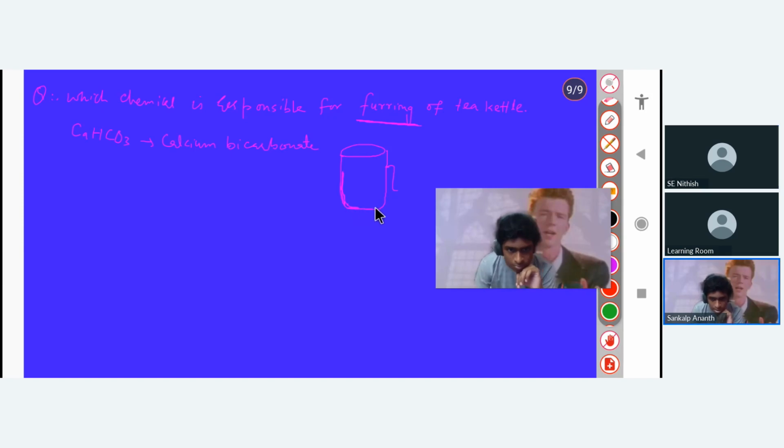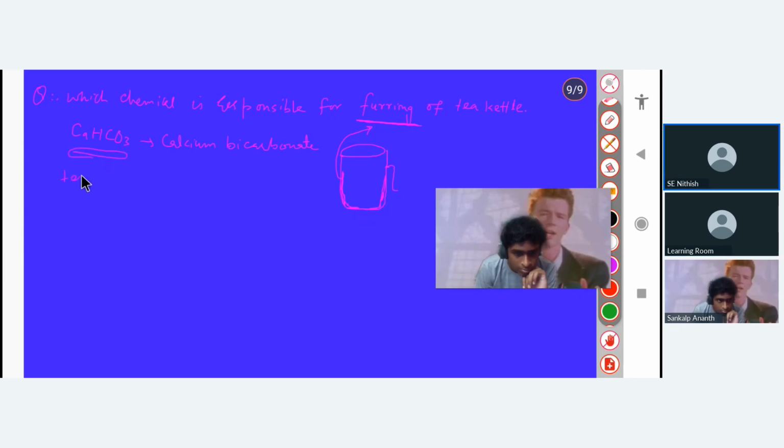Exactly. That is called the furring of the tea kettle, because of this calcium bicarbonate. Where is this calcium bicarbonate present? It is present in hot water, in temporary hard water. Exactly. It is present in temporary hard water.